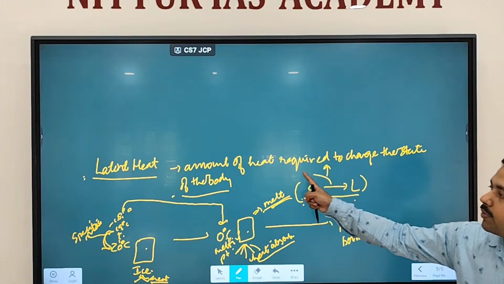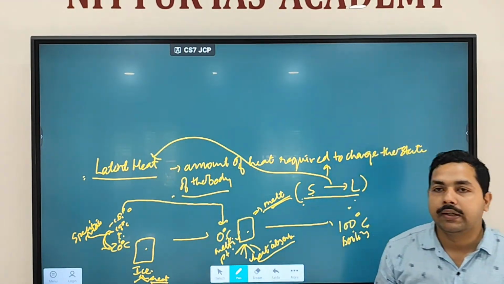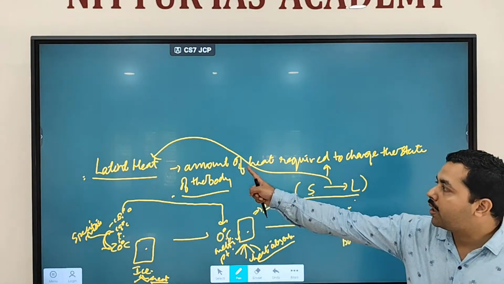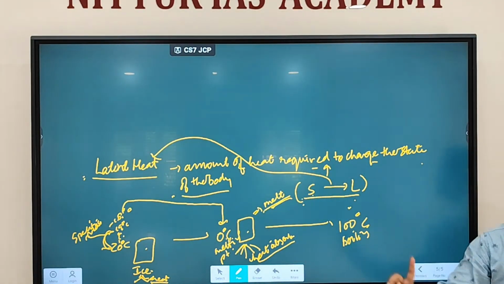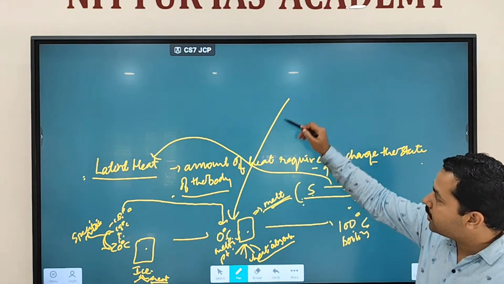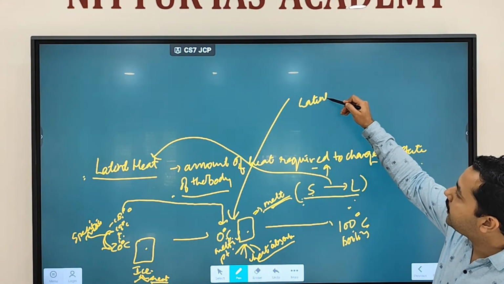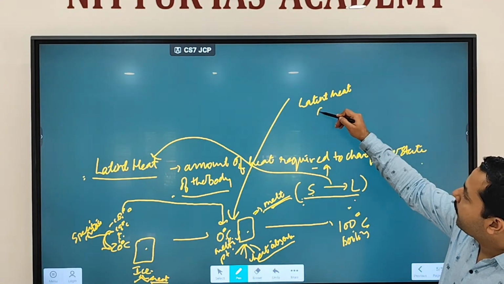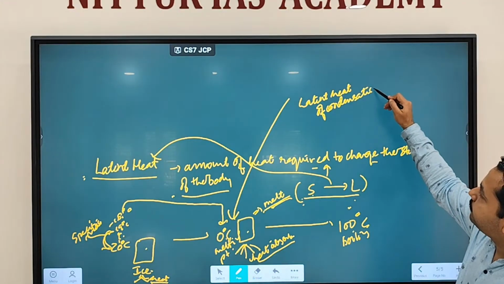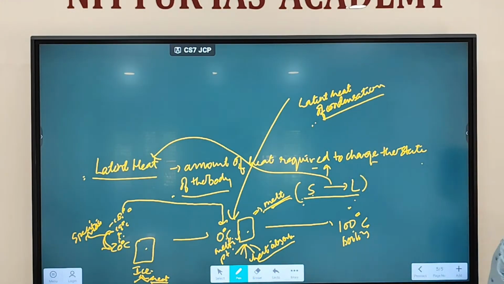Clear? And such type of heat is referred to as which heat? Latent heat. The amount of heat required to change the state of a body is called latent heat. Clear? Fine. Any doubt regarding this one? So when it occurs at this point, it is called the latent heat of condensation.